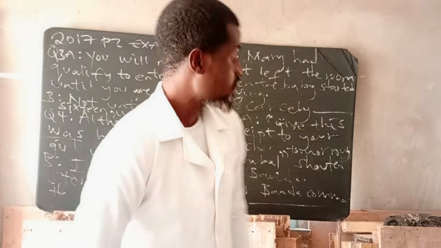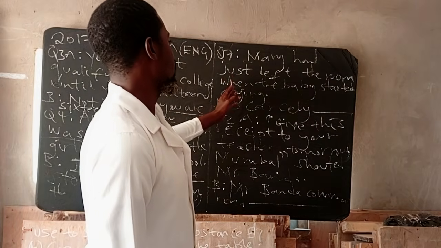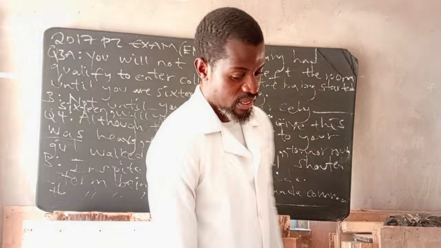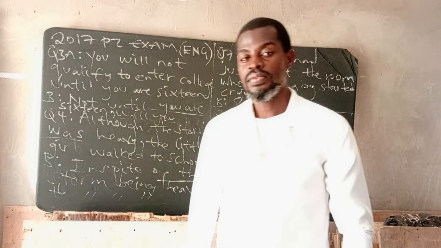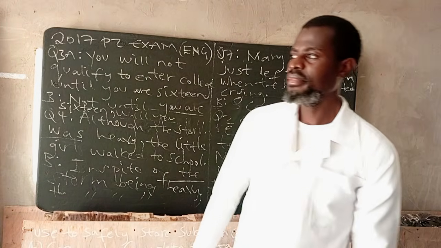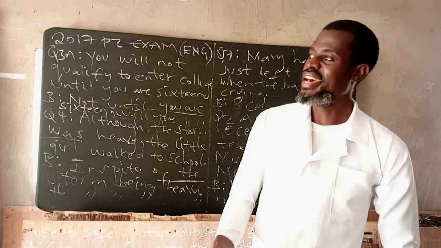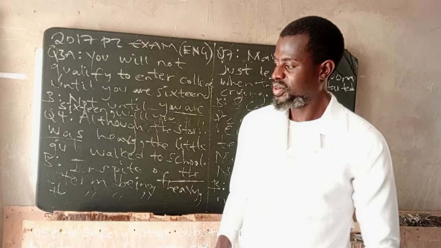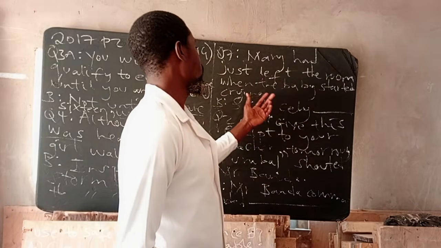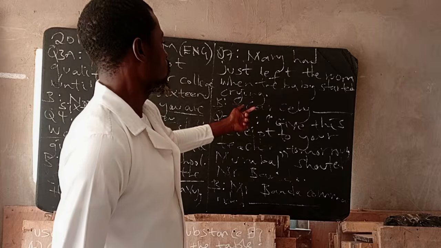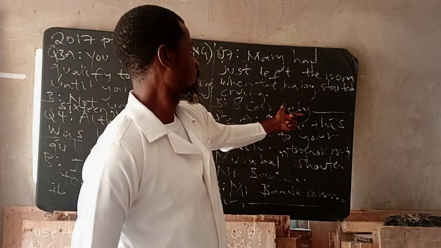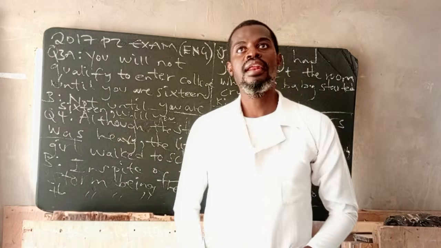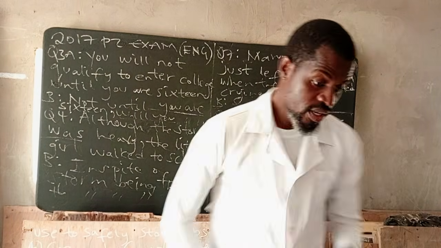Okay, let's go to question 7. Mary had just left the room when the baby started crying. So they are telling us to start using scarcely. Remember how we use scarcely, hardly, barely. It's just the same. So you are supposed to maintain when here. But if we started with no sooner here, when changes to than. So there are two ways of answering this.